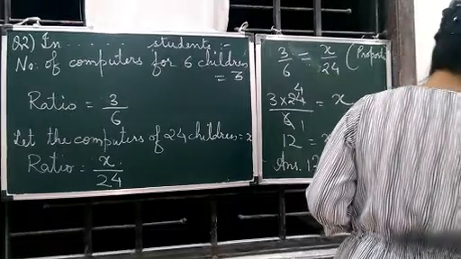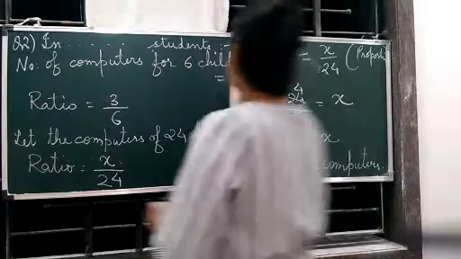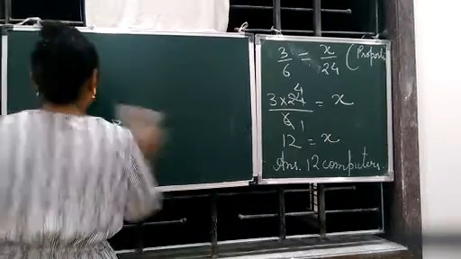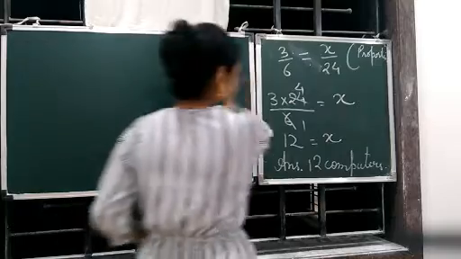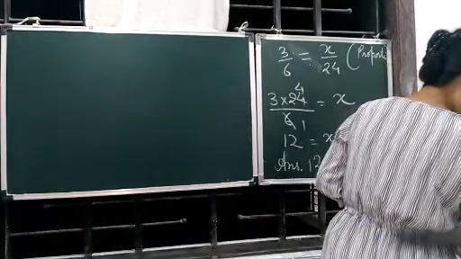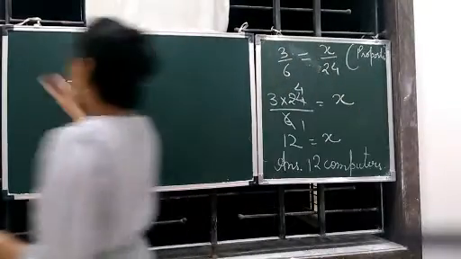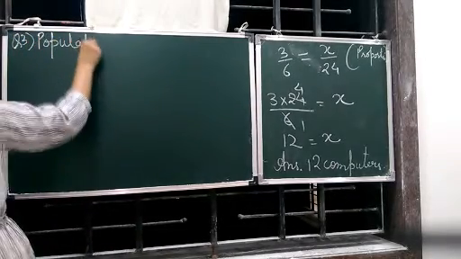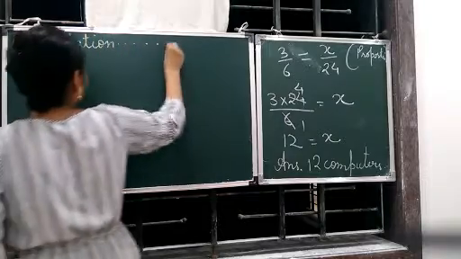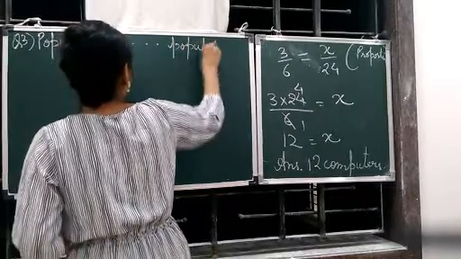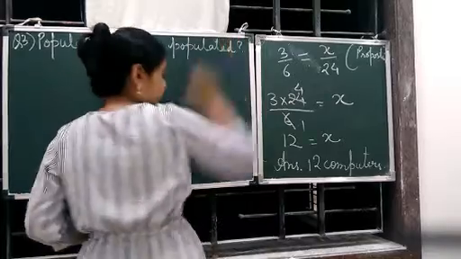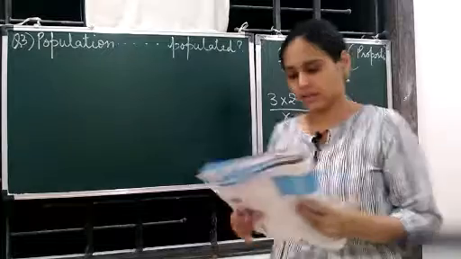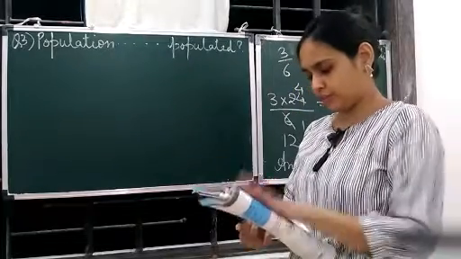This completes question number 2. Then we go to question number 3. Population of Rajasthan is given and population of UP is given.